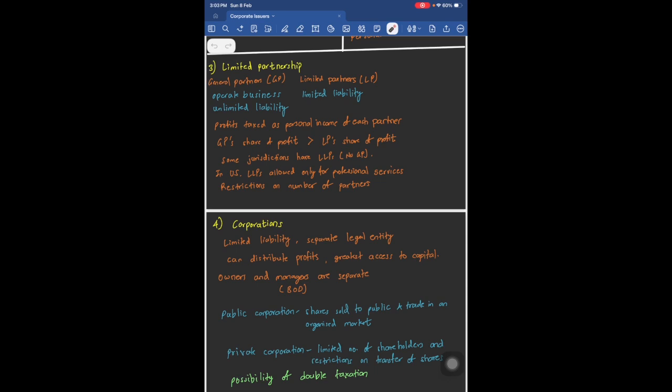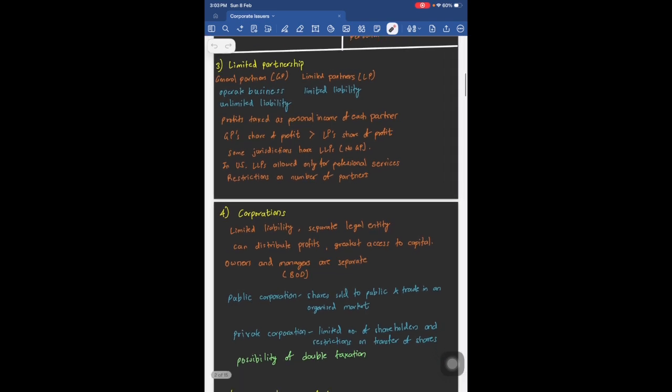What do you mean by limited liability? Let's assume that this partnership owes $500 million, but there are three limited partners. Each of them have contributed 100 million. So you cannot ask the limited partners to pay 500 million because their liability is limited to 100 million each. So each limited partner is only liable to his capital contribution, which is 100 million. This was an example.